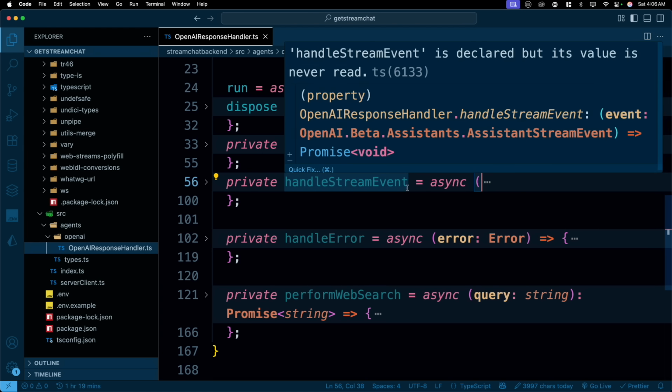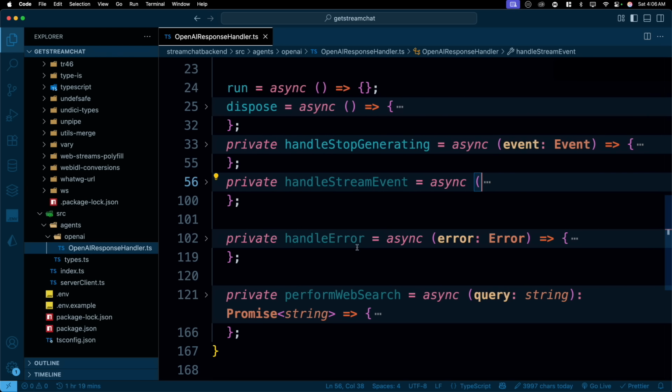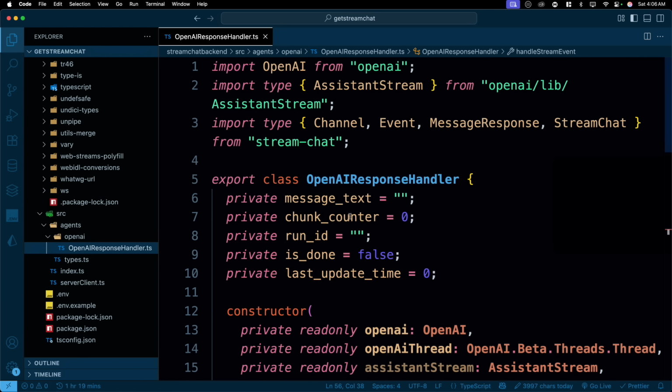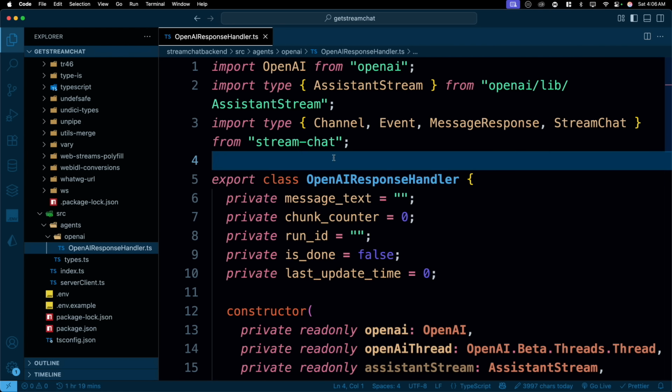So we have the handle the stream, we have handled the stop generating, handling the error and perform. Of course, these methods are a lot longer than I've shown you. I've just given you a taste of how it is to build the response handler for OpenAI. This is a crazy amount of code. And people think that they can make a chat app like anything. No, you can't. It takes a lot of effort.